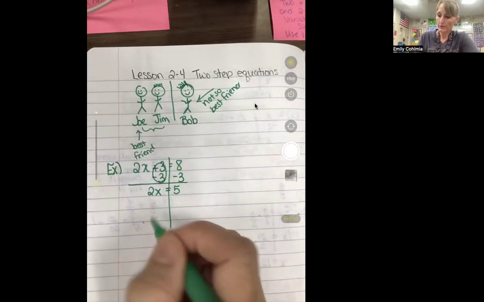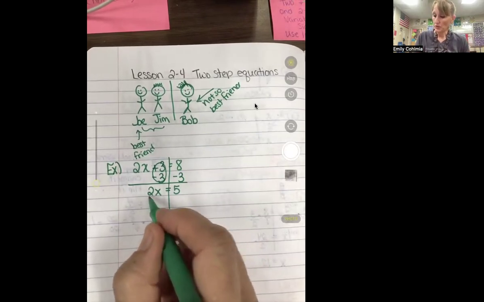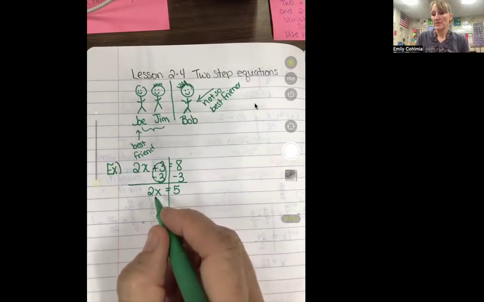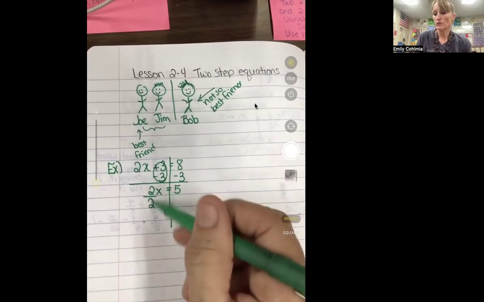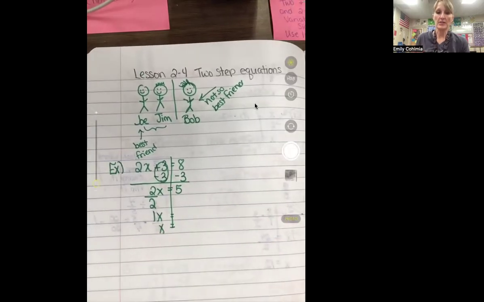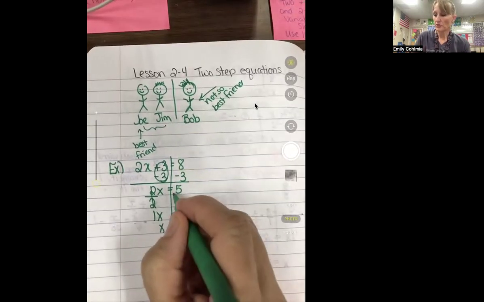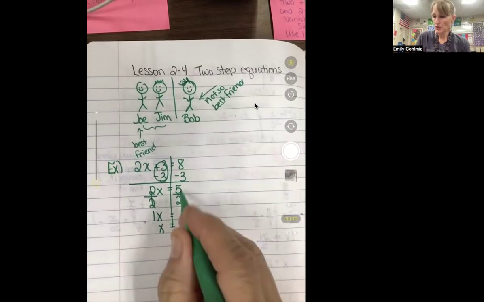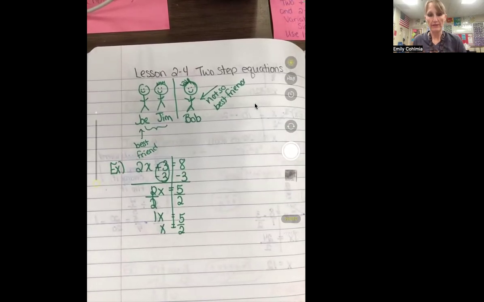Well, to get rid of the 2, we're going to undo it using inverse operations. So 2 times x is multiplication, so we are going to undo it by dividing by 2. And this works because now 2 over 2 is 1, or 1x. Well, 1x we know is the same thing as just x, and that's how it works. So this becomes a big 1. But remember, whatever we do to one side, we have to do to the other side. And so we are just going to leave 5 over 2 as 5 over 2. You could change it to 2.5 if you want, but by now you know that I prefer simplified improper fractions.